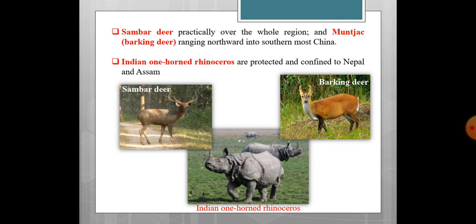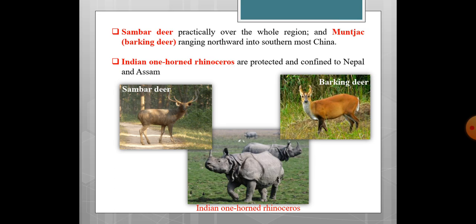This deer is found all over the region of India. It is known as barking deer because when it makes sound, it seems like a dog is barking, whereas it is a deer. Therefore, the name barking deer has been given to this muntjac.